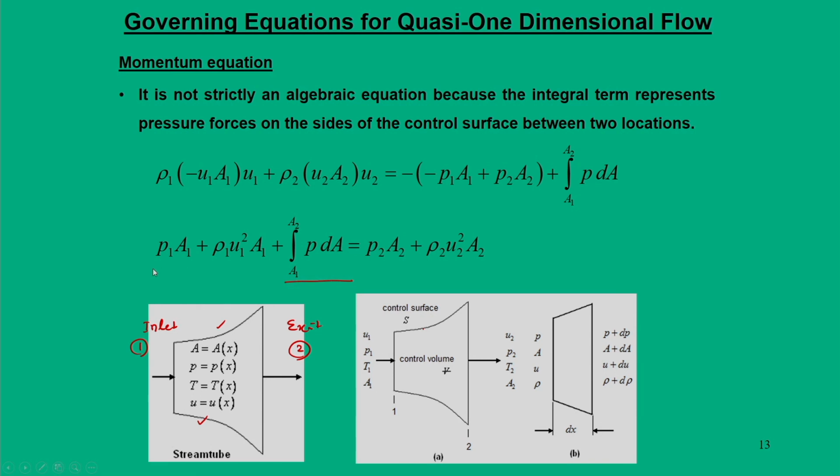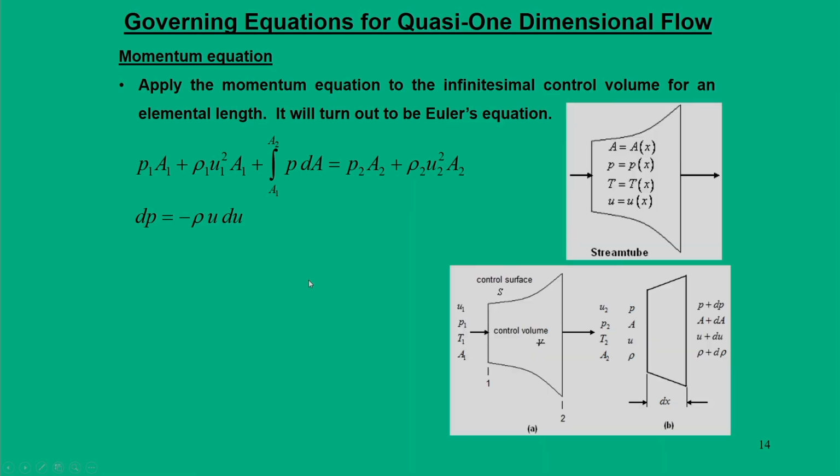Recalling the one dimensional equations, the only difference that comes here is this part, where your area is different, and also the integral is another term that gets added in the momentum equation. Okay. Now, this is the equation we are trying to analyze in more detail.